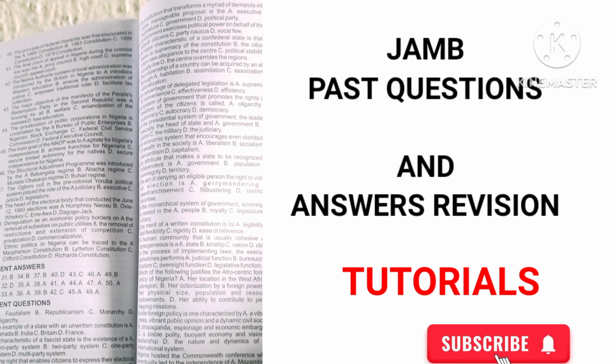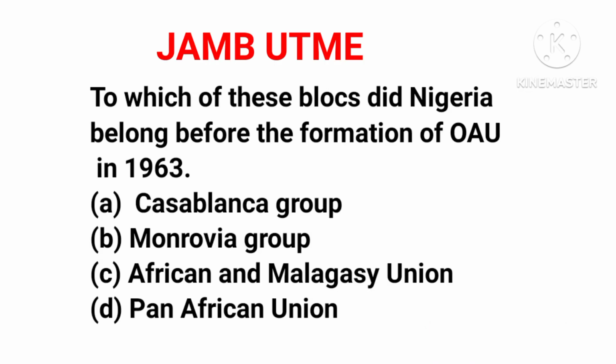Now, let's get started. Question 37: to which of these blocks did Nigeria belong before the formation of the OAU in 1963? A, Casablanca Group; B, Monrovia Group; C, African and Malagasy Union; D, Pan-African Union. The correct answer to this question is option B, Monrovia Group, also called Monrovia Bloc.